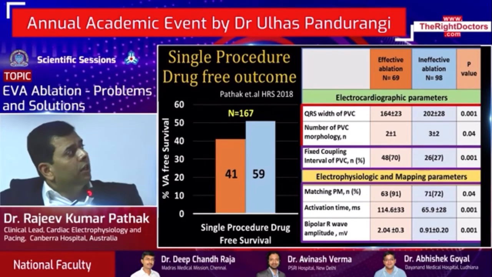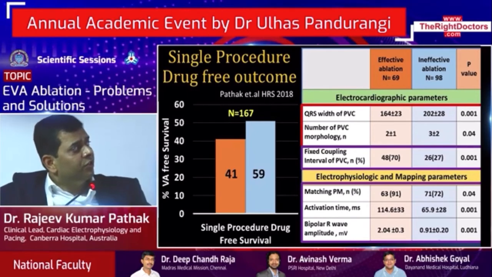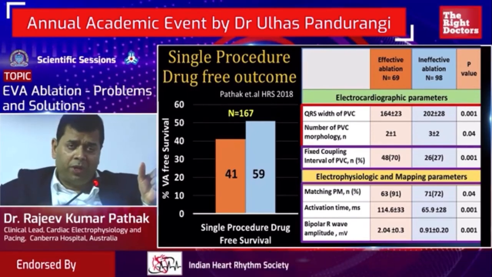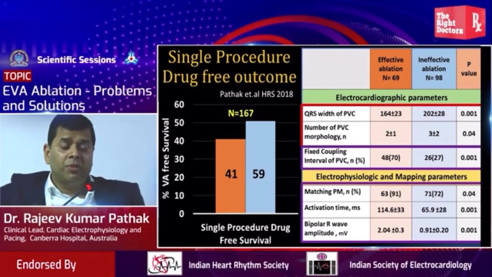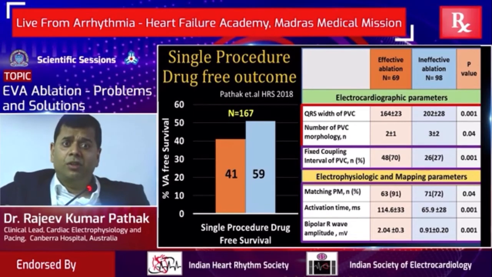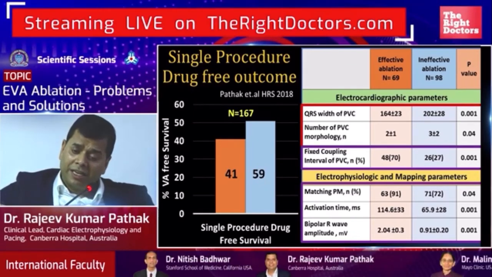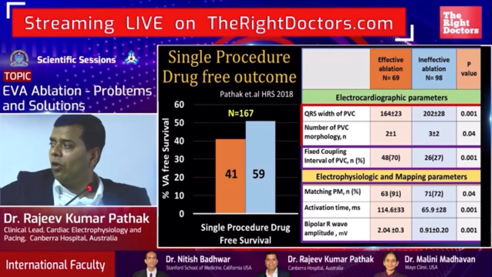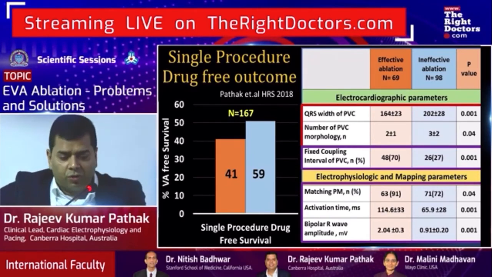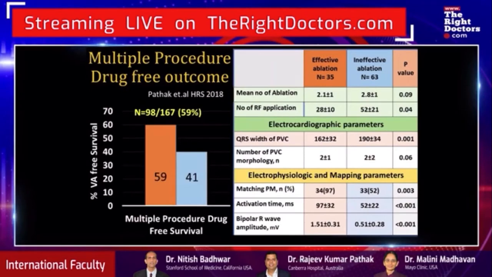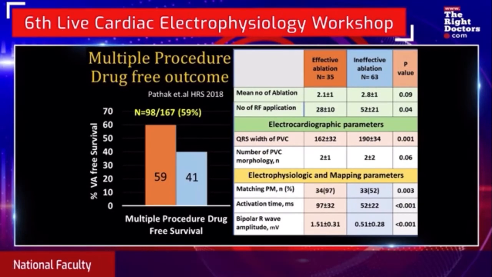Looking at the electrocardiographic parameters, such as fixed coupling interval of the PVC with the preceding sinus rhythm is again a marker of success. If you have a fixed coupling interval, generally those patients do much better than variable coupling interval patients, which might suggest that those patients have variable exit, and therefore it might be challenging to get rid of those PVCs. We also looked at our multiple procedure drug-free outcome, and similar results were found.